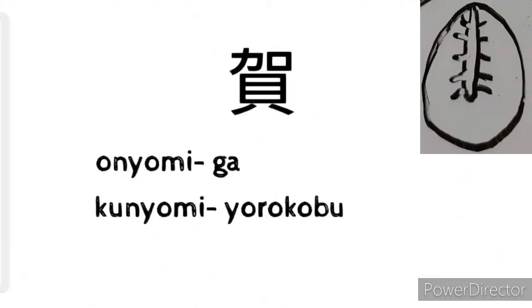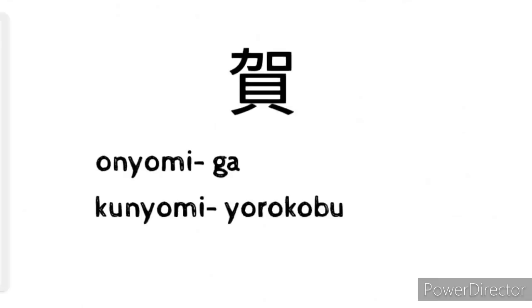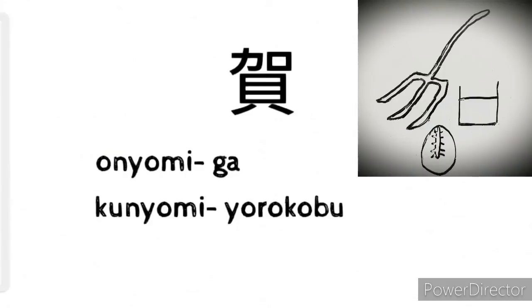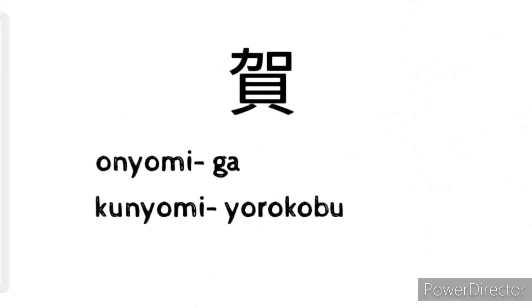In order to increase their productivity, while doing the purification ritual with spade, with the container sai, a shell was also placed near to the container to pray for a good harvest. The word was originally used to refer to rituals for agricultural productivity, but later it became a symbol of celebration and productivity in general, from which the meaning of joyful originated for this kanji.